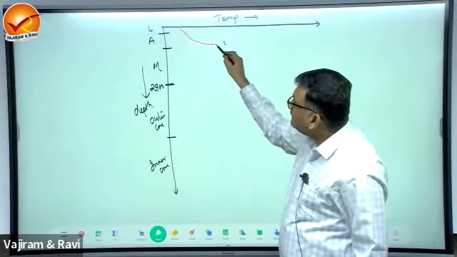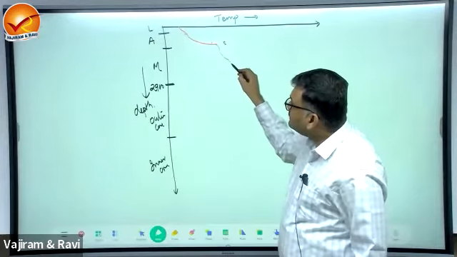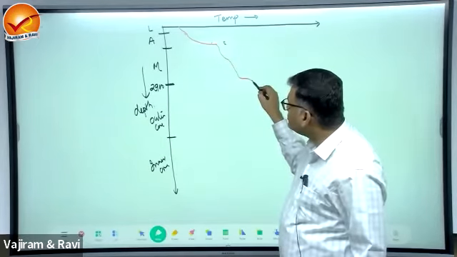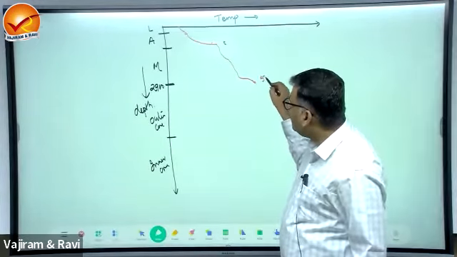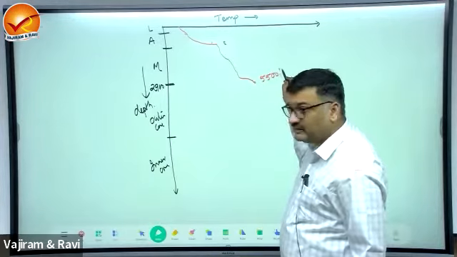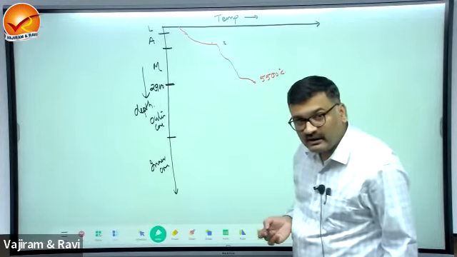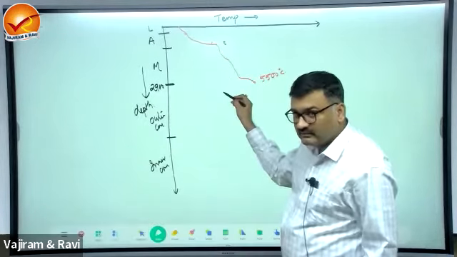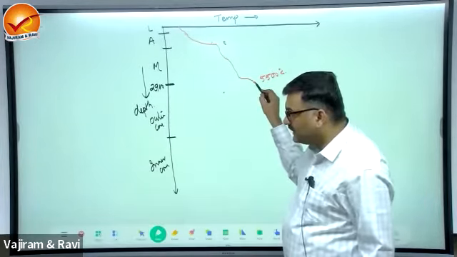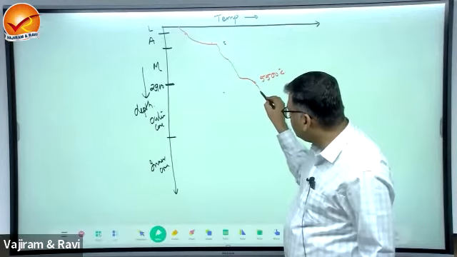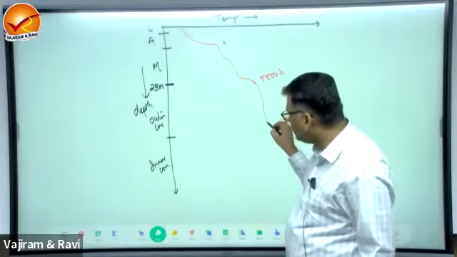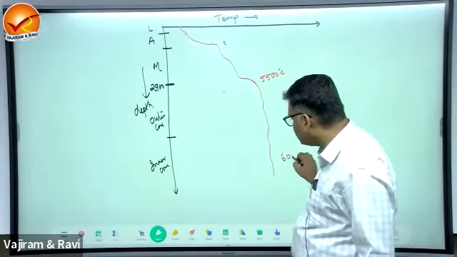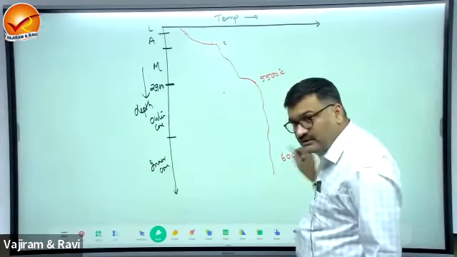After this, the increase in temperature slows down and reaches somewhere around 5,500 degrees at the boundary of mantle and core. After this, a slow increase in temperature is recorded and then in the inner core it reaches the temperature of 6,000.